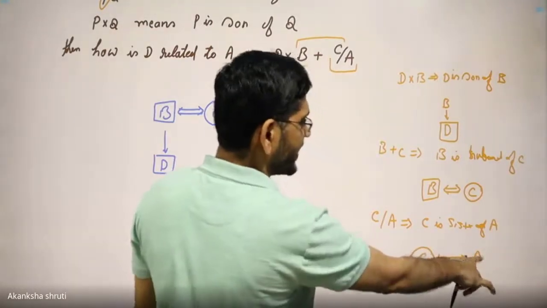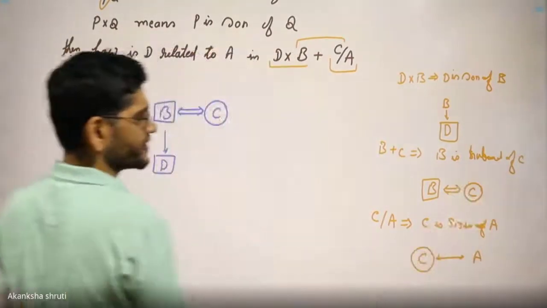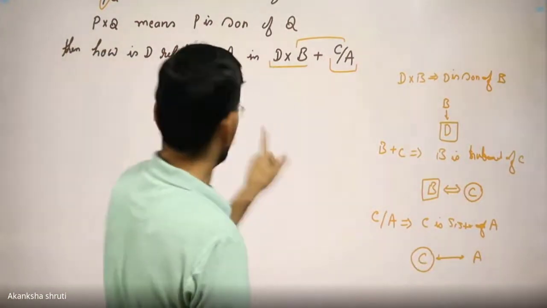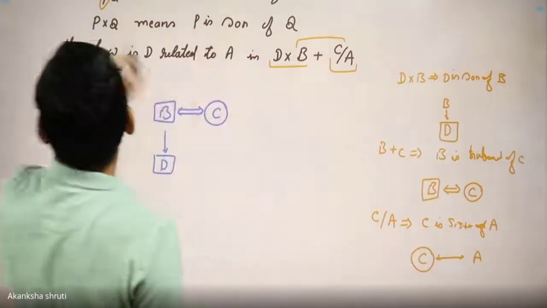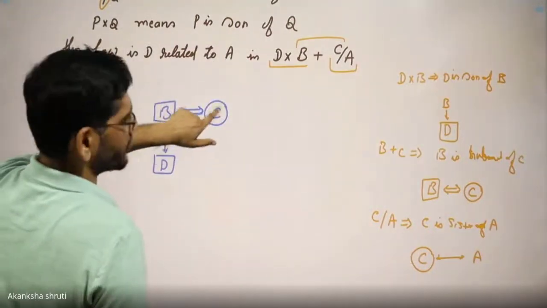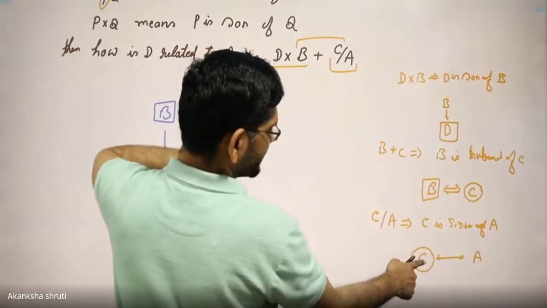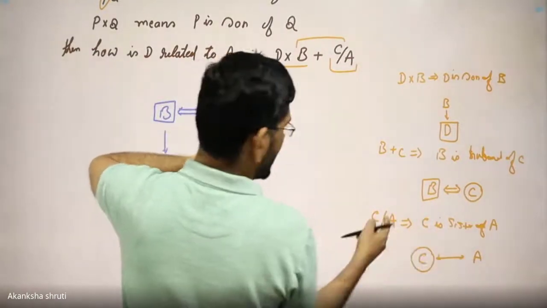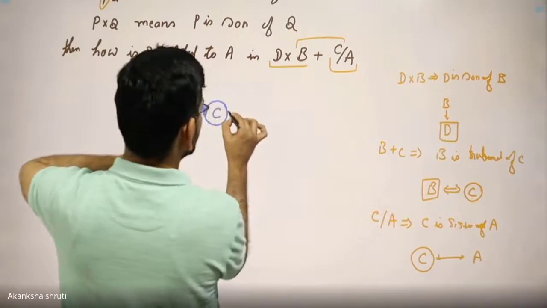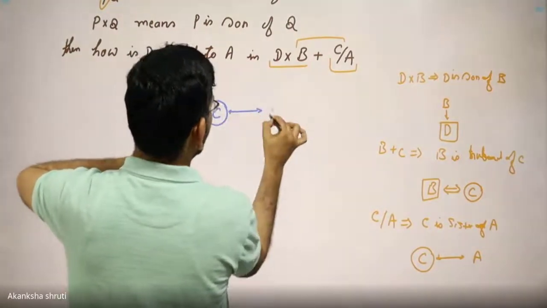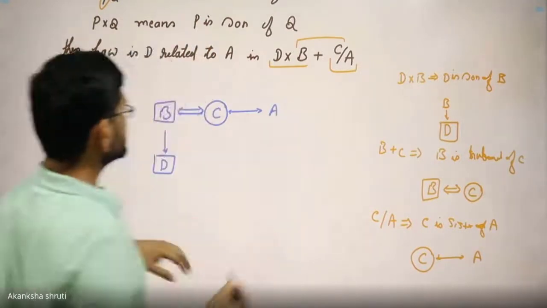But regarding A, nothing is given, whether male or female. So we need to club this part, this C here. From here we have also got C was married, C was a girl, but here C is sister of A. So club it here, C is sister of A. This is the relation.